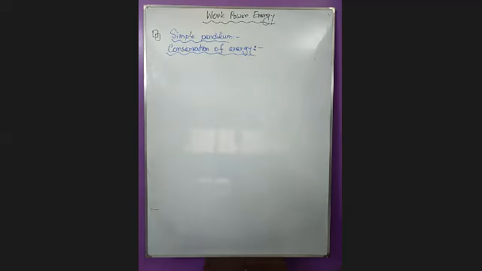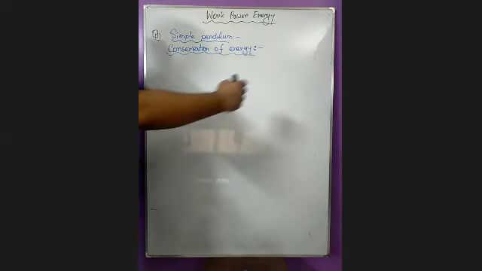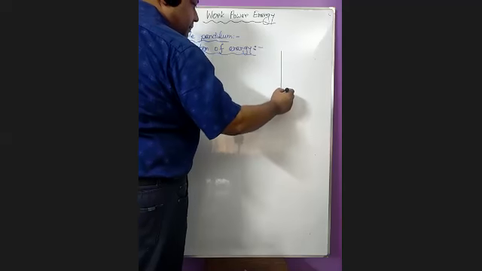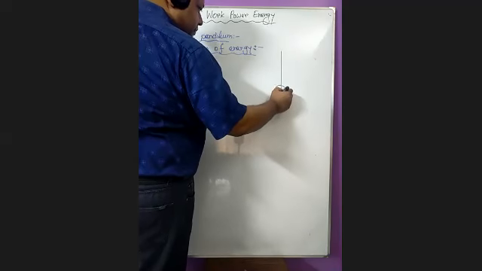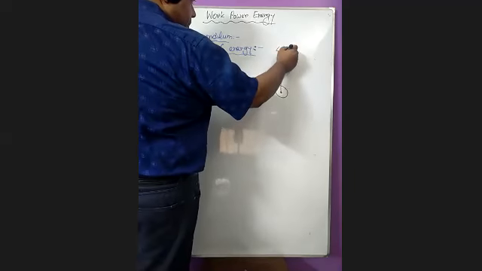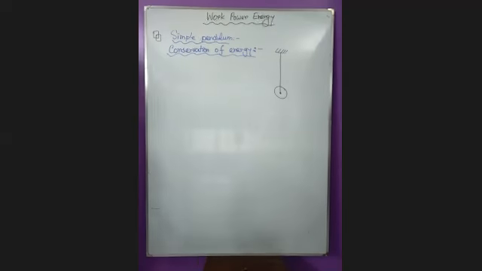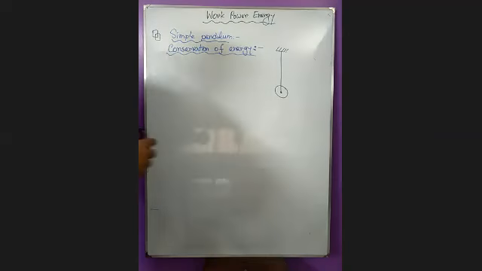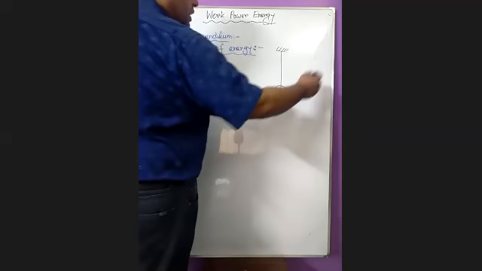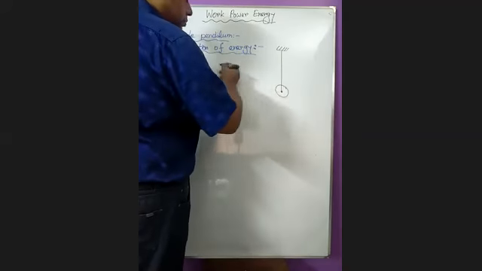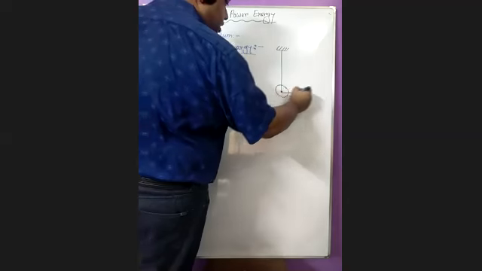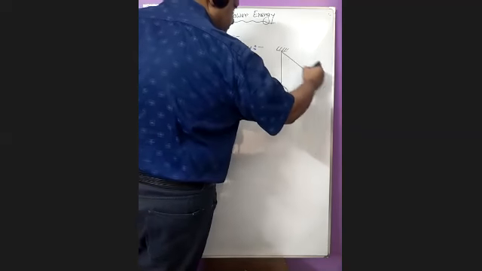So first, I draw a diagram and then I explain the conservation of energy when it's vibrating. Suppose it's a pendulum and it is vibrating in the right and the left direction. So I'm considering the one direction here, it's on the right.